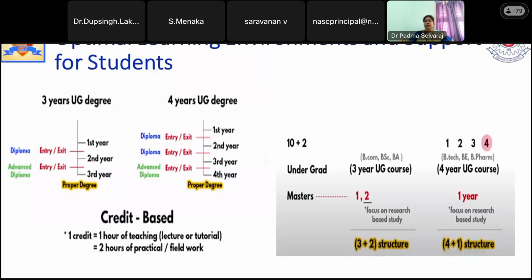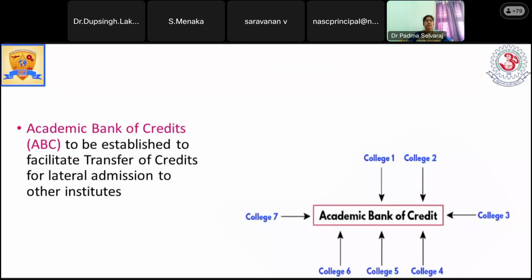When we are speaking about the student of the 4-year UG course, they are doing their UG course for 4 years, and the final year of the 4-year degree will be concentrating on research. So in the masters, they can focus on only 1 year. Automatically, it is 3 plus 2, otherwise 4 plus 1. Equally, they will be getting the master's and coming out. This is the flexibility that is planned.